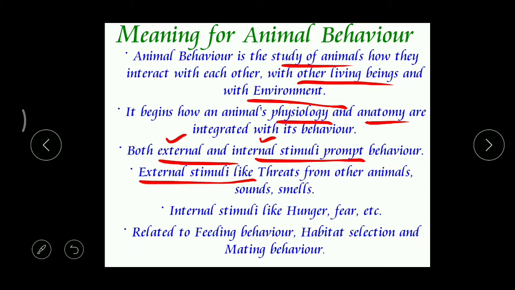But when the deer observes the tiger, then what does it do? Immediately it runs away, right? So suddenly we can find a change in its behavior. What is the change? That means running away or escaping. Correct? Okay, and even sounds.